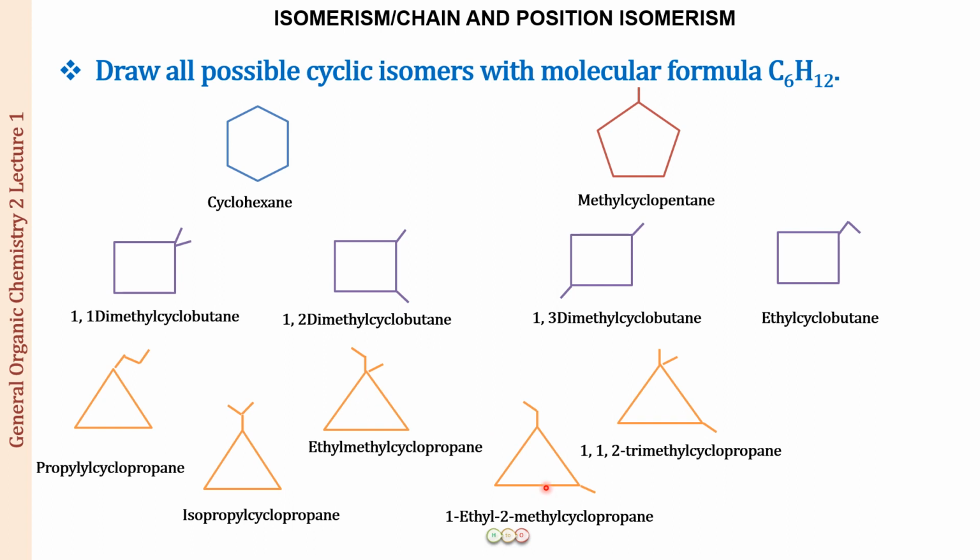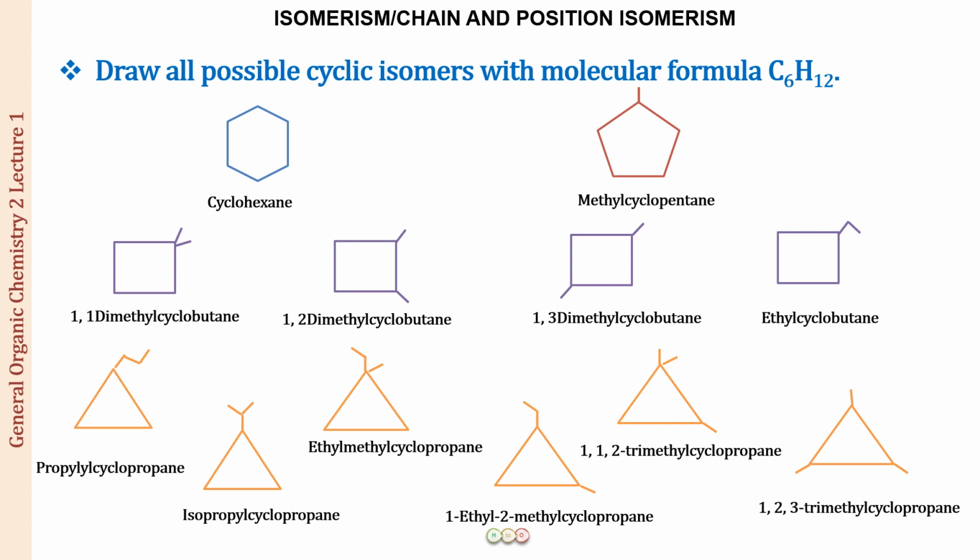So we will be breaking now the ethyl also into a methyl. So we will be getting 3 methyl side chains now. So it is going to be 2 at 1 and 1 at 1. So it is 1, 1, 2 trimethyl cyclopropane, or all the 3 separately at different corners of the triangle. So it is going to be 1, 2, 3 trimethyl cyclopropane. So these are all the possible cyclic isomers with the formula C6H12.